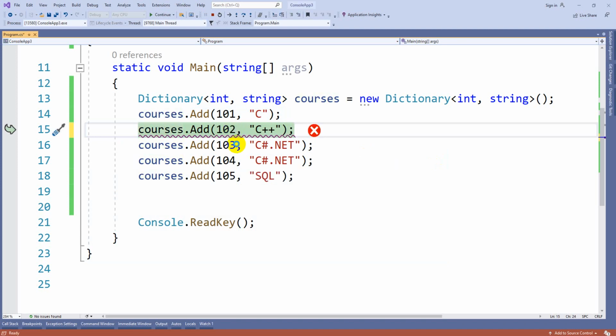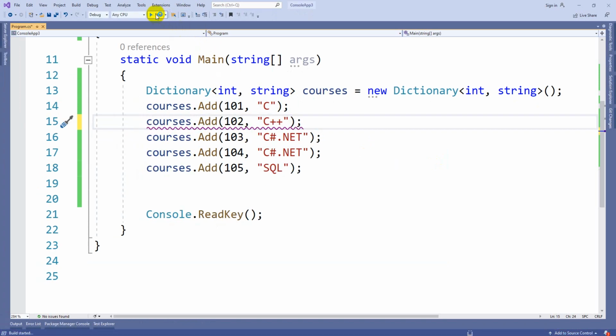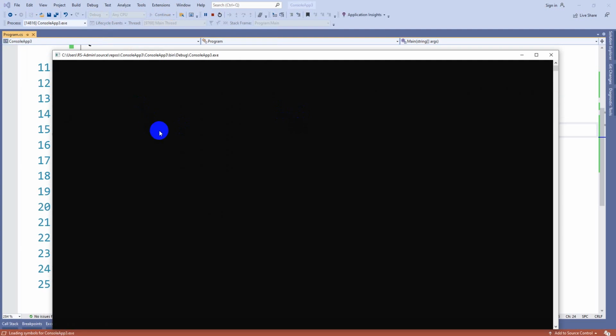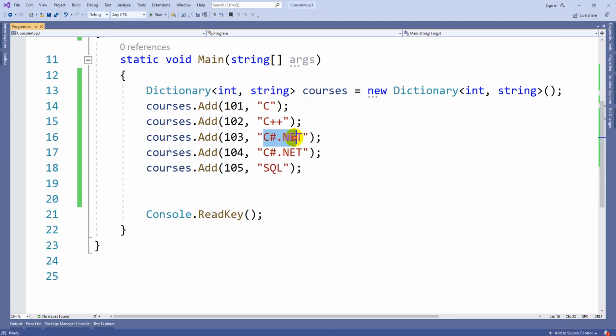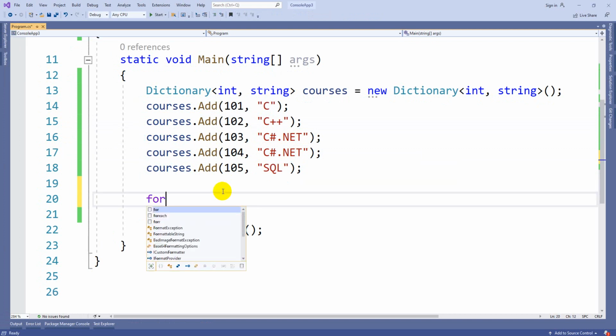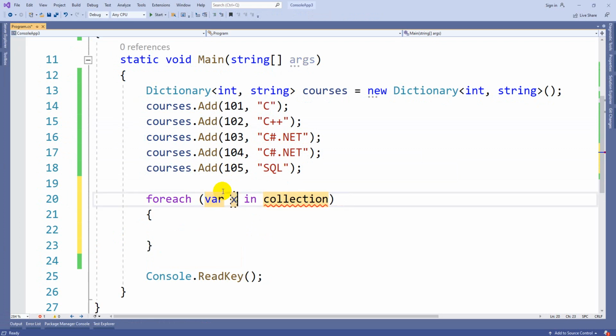Now let's change this to 102 and execute. Now you can see there is no error at all, even though I duplicated the value. So what I mean to say is, key is always unique, value can be duplicated. In case you want to print this, you can use var x in courses as it is.